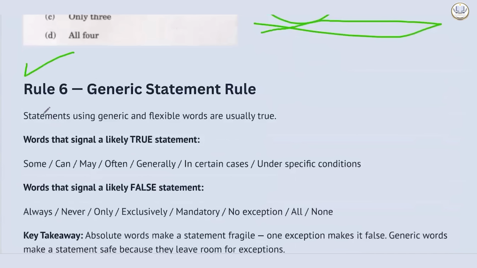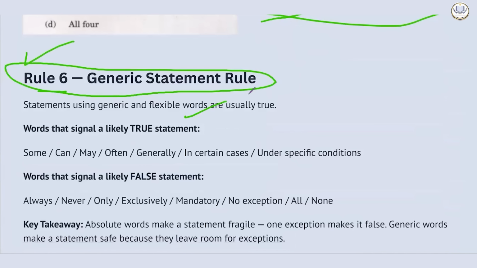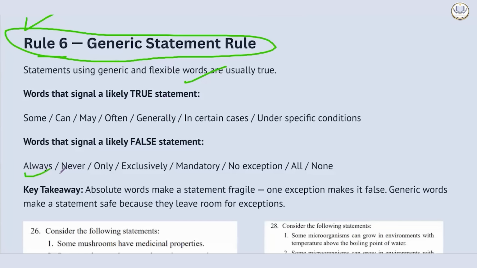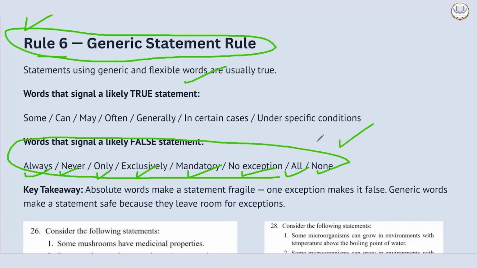Now let's see the next rule, that is rule 6. Generic statement rule. Words that signal a likely true statement are humble words: some, can, may, often, generally, in certain cases, under specific conditions. They are not giving sweeping generalizations. Here, the statement will likely be true. The statement is likely to be false when they are trying to give sweeping generalizations: always, never, only, exclusively, mandatory, no exception, all, none. So here, the statement is likely to be false.